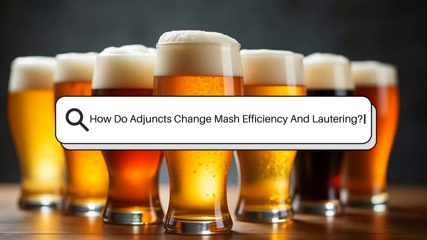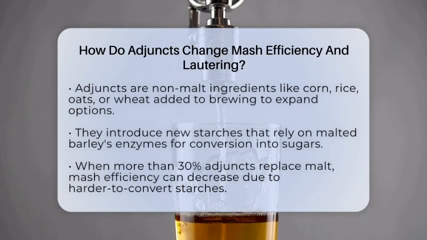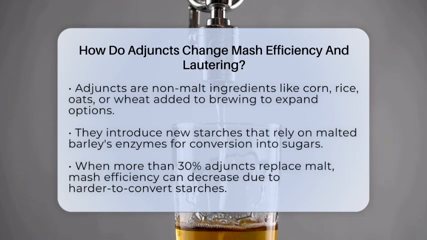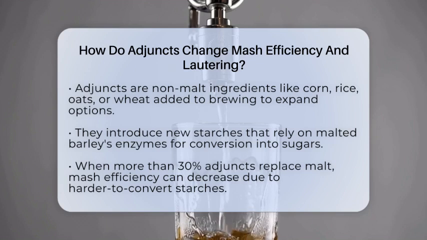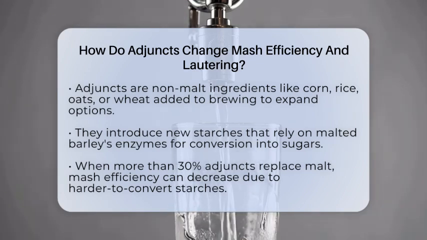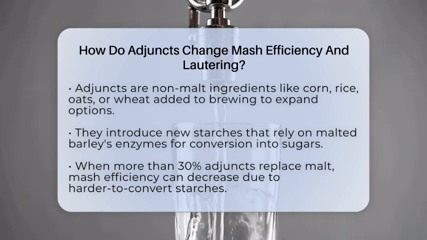How do adjuncts change mash efficiency and lautering? Imagine brewing a beer with a twist, adding ingredients beyond the usual malt. That's what adjuncts are all about. They are non-malt sources of starch or sugar added to the mash or kettle to give brewers more options. But how do these additions affect the process of turning grains into beer?